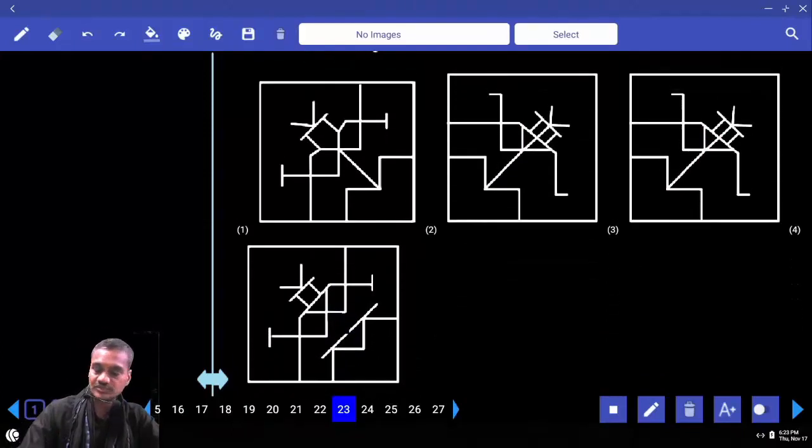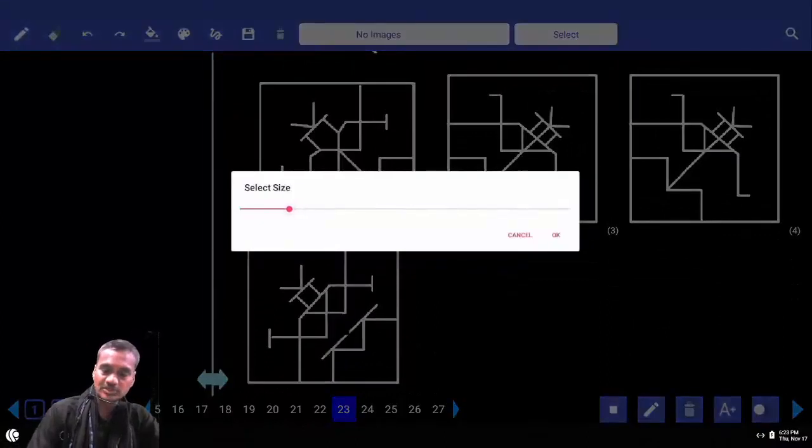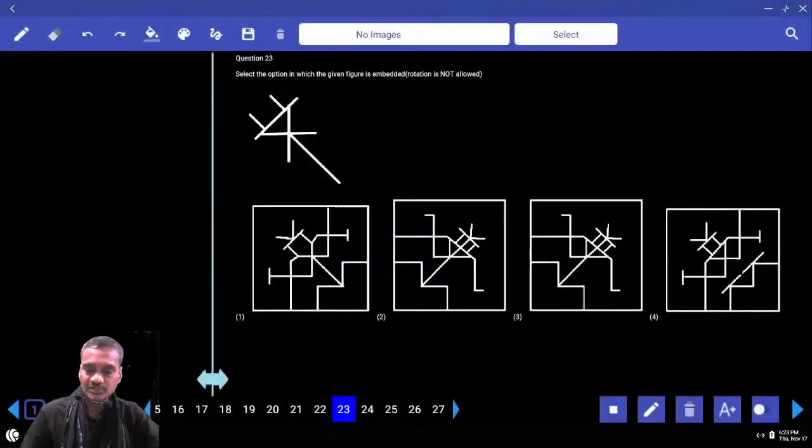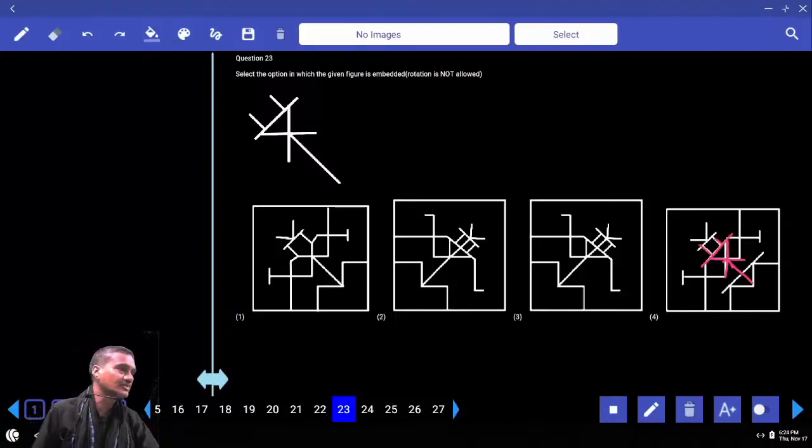Then coming to this choice 4, choice 4 is the answer. Now in choice 4, where is the line we have? In the diagram on paper it is clear. On paper, this is the line we have. Now from here, the line is like this, and there is a cross. This is cross x. And after this, a parallel line and followed by these two straight lines. And so what is your answer? Choice 4 for question number 23.